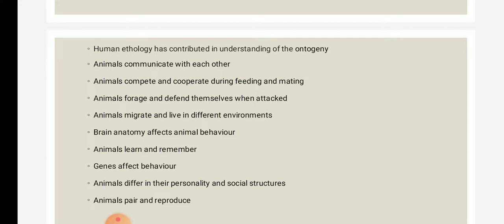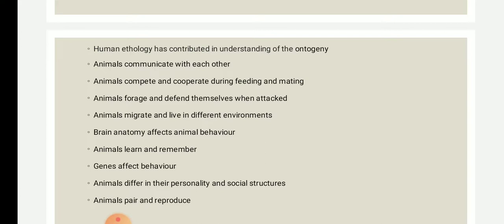Okay, so basically for the last 2 days we have been doing animal behavior, but we are focusing on evolution mostly. The study of animal behavior is very important in order to know the evolution of an animal, why they differ from one another.